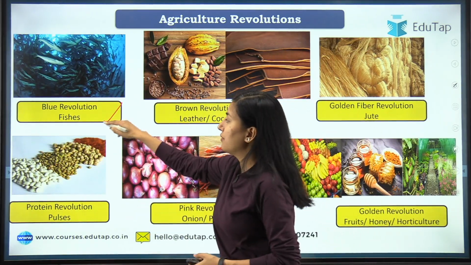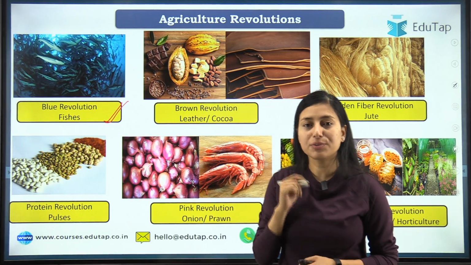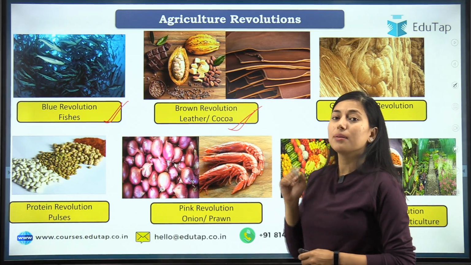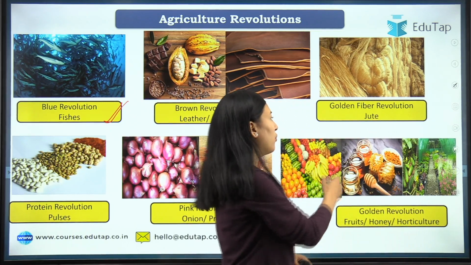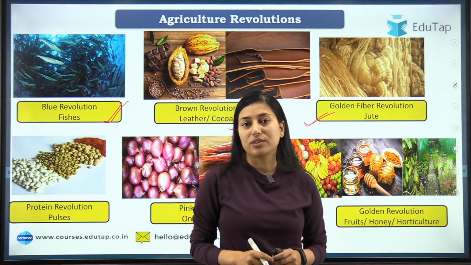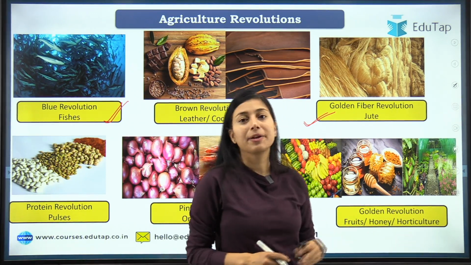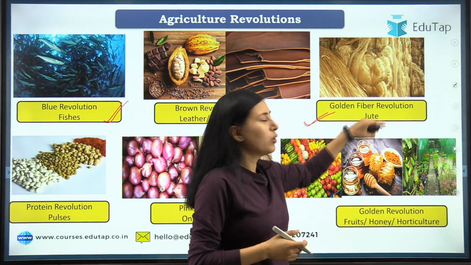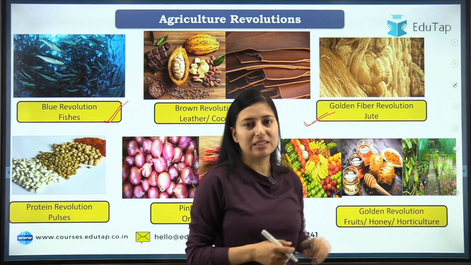First is blue revolution, which is related to fish production. When leather and cocoa production increased, it is known as brown revolution. For jute production, it is known as golden fiber revolution. Students, you can relate here that jute fiber is somewhat golden in color, so it is known as golden fiber revolution. You can relate and learn this thing.